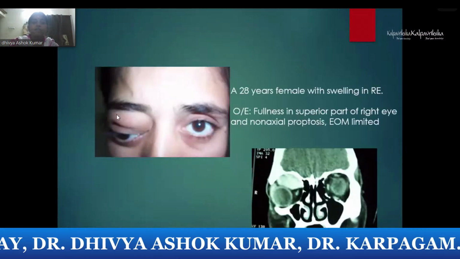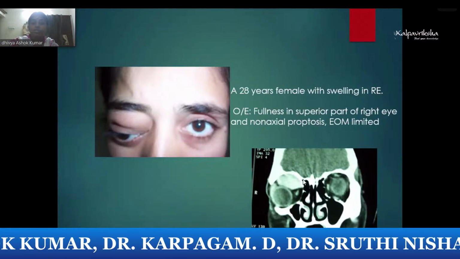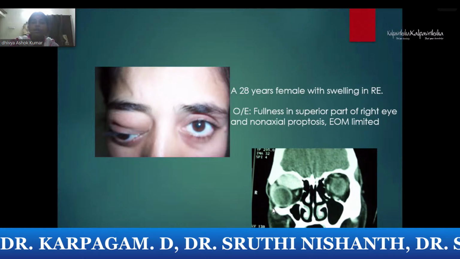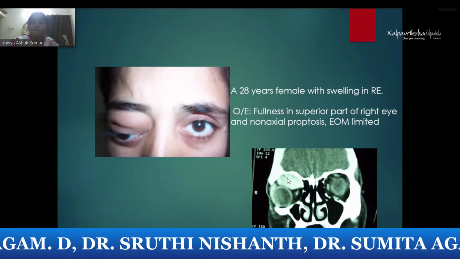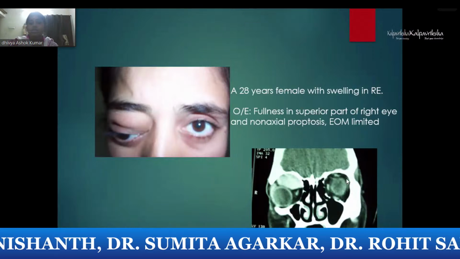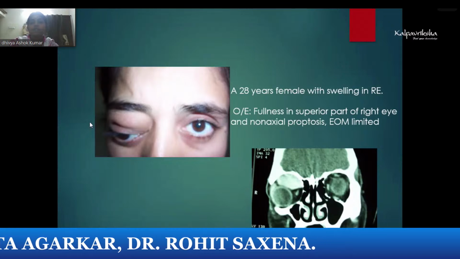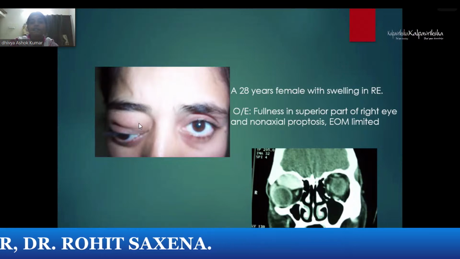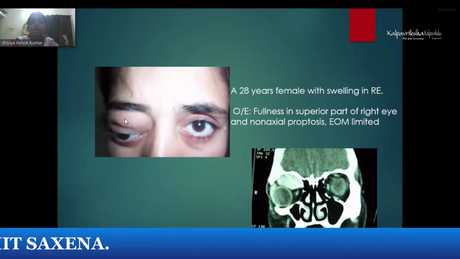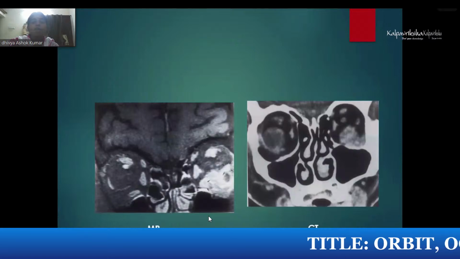Same female with a superior orbital, superonasal mass lesion. It is a homogeneous lesion pushing the eyeball down and out. In the CT scan you can see this, and it turned out to be a schwannoma. It's a non-axial proptosis. So this is where you accordingly plan your orbitotomy. This patient will have direct access to the swelling if you make an anterior orbitotomy in this superior aspect.